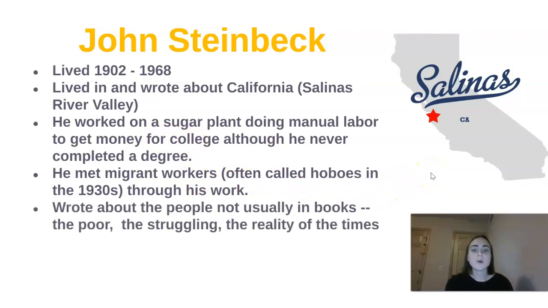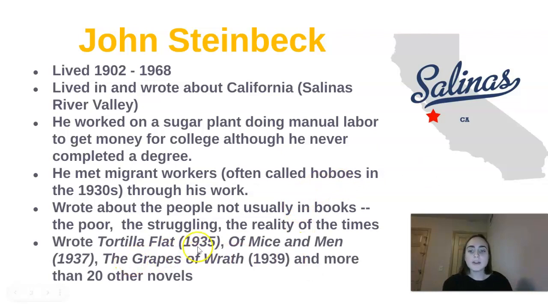So John Steinbeck wrote about people who were poor, who were struggling financially. He really showed the reality of the times, that people were struggling to make ends meet and that they didn't have a lot of money. So this is similar to the play A Raisin in the Sun that we read in semester 1. This book is about people who are struggling financially and are having a hard time making ends meet.